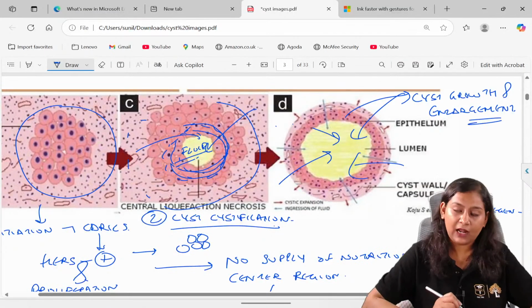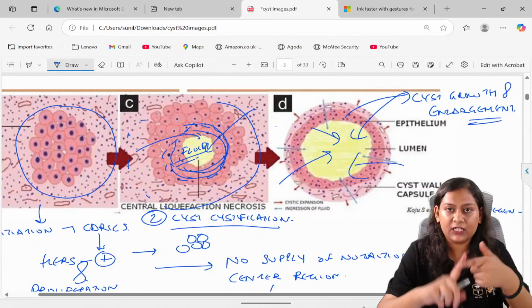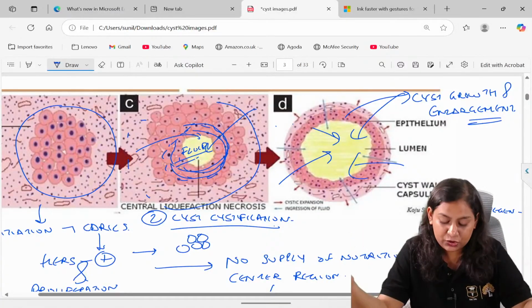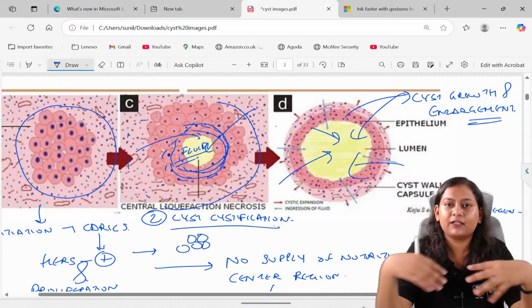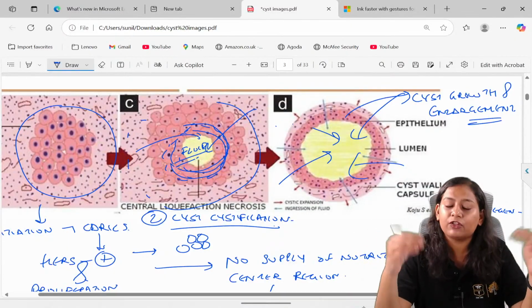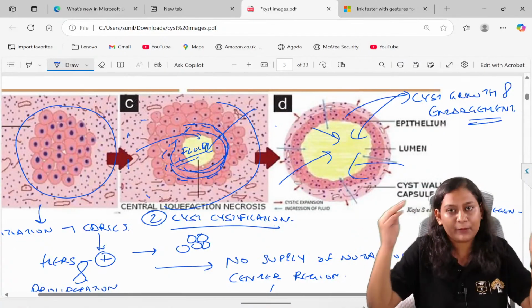Cyst growth and enlargement. These are the three phases of cyst formation. First is the initiation, which will always be because of stimulation and proliferation of HERS. Then cystification: in the central region there is no blood supply, so there is ischemia occurring, and what will happen? The fluid will enter, and there is a formation of lumen.